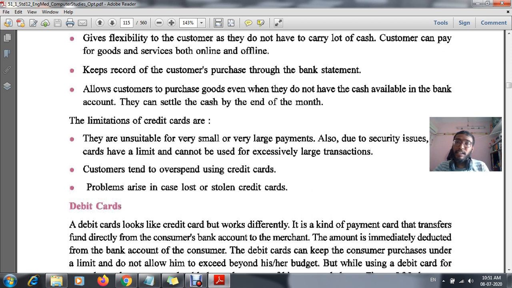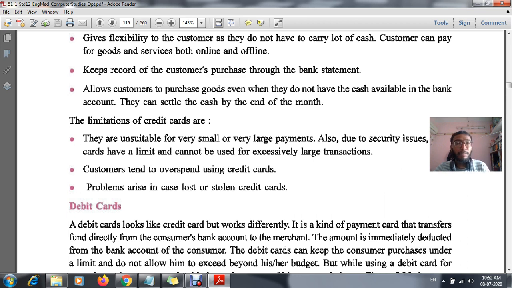But when it comes to a credit card, we do not feel any limitation, so we overspend. This is the second limitation. It is human nature that we spend more with a card, but if we have cash, we spend less.